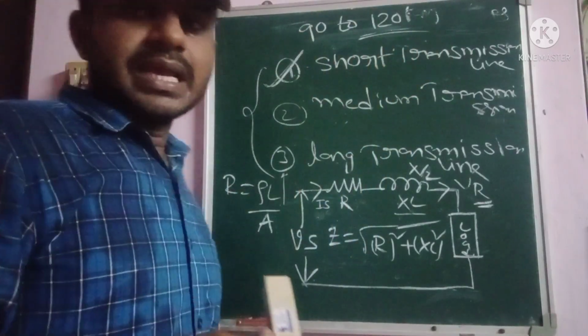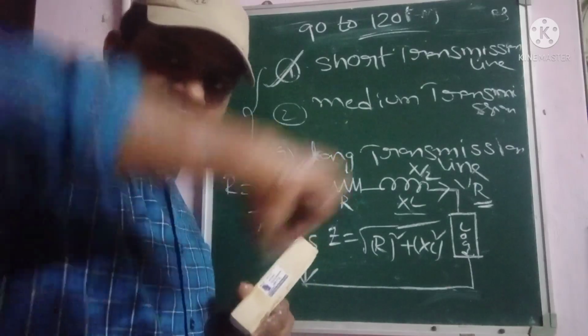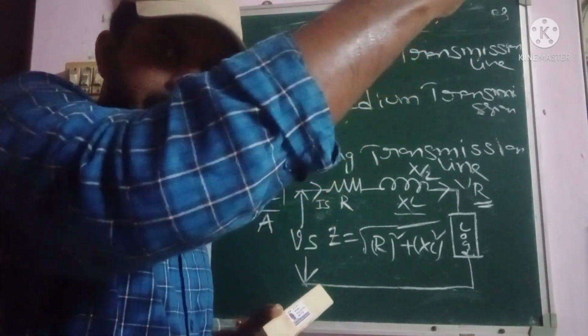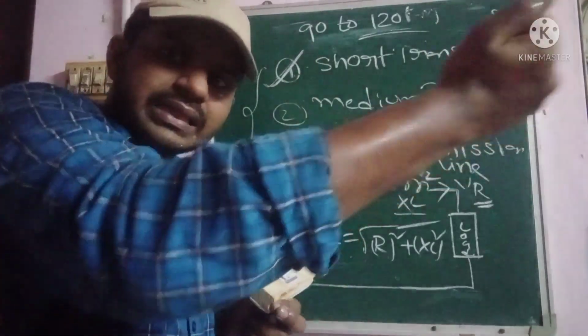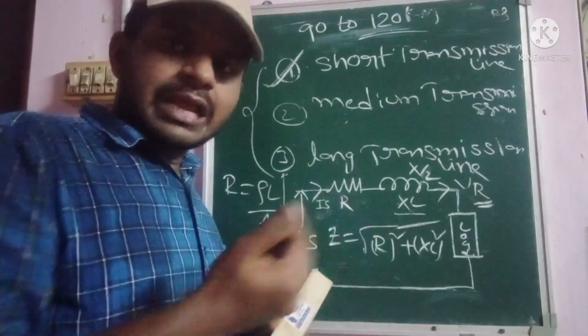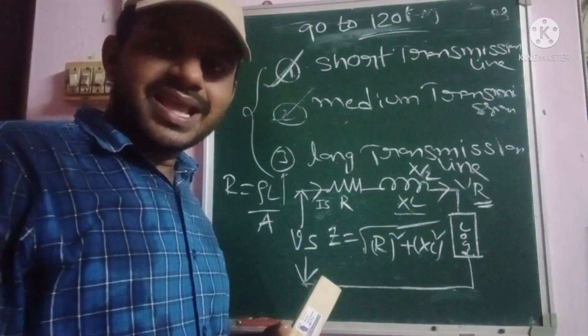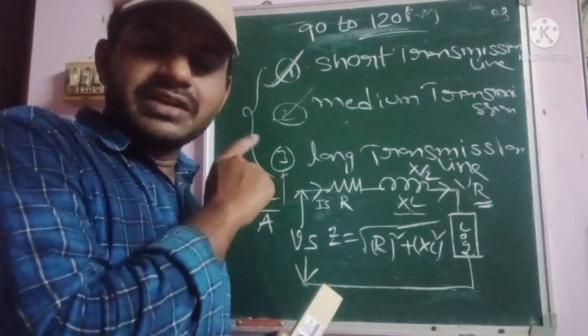So this can be represented as a medium transmission line. Whenever the distance is below 120 km of the total entire transmission line, that has to be considered as a medium transmission line. That can be considered as a medium transmission line. Please remember that, very very important.